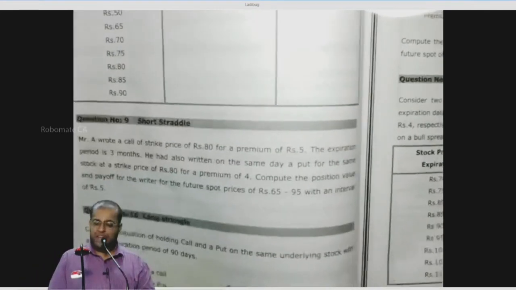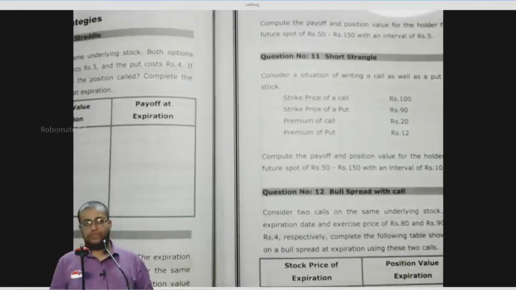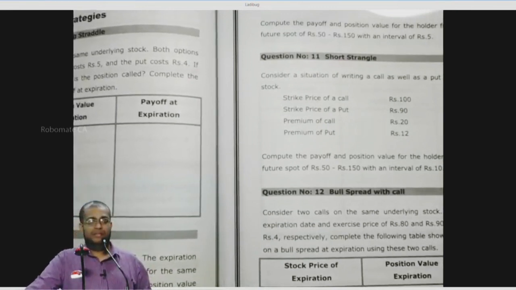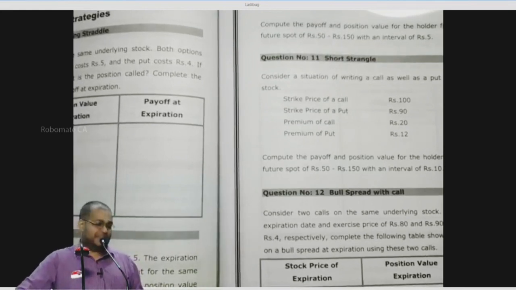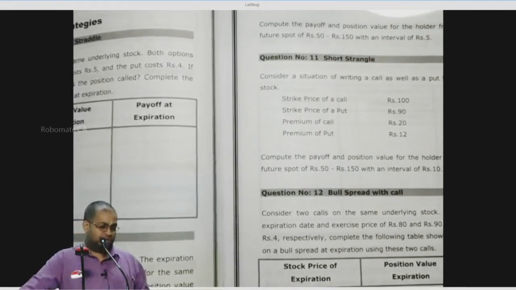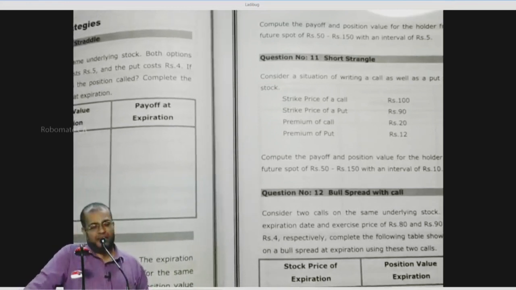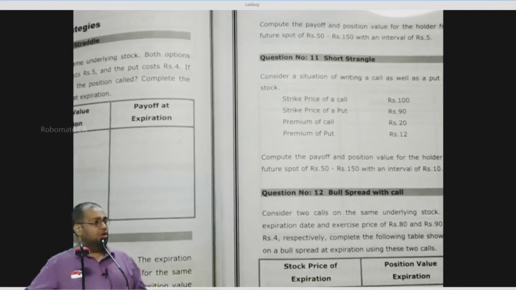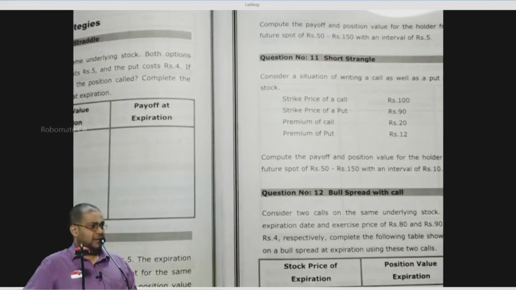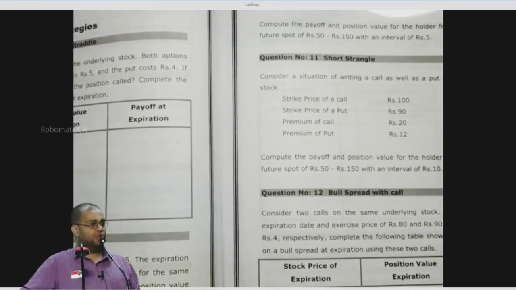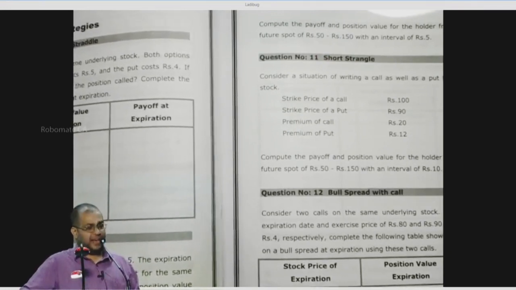Straddle is a strategy where a person holds call and put option on the same underlying asset.